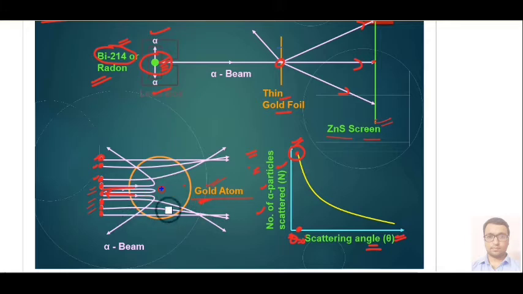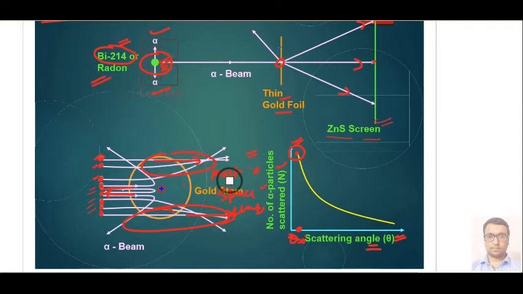Those alpha particles are represented over here. They got undeviated, and their path is a straight line. So we can say that most of the space in the atom is empty, because only then do these alpha particles pass undeviated.